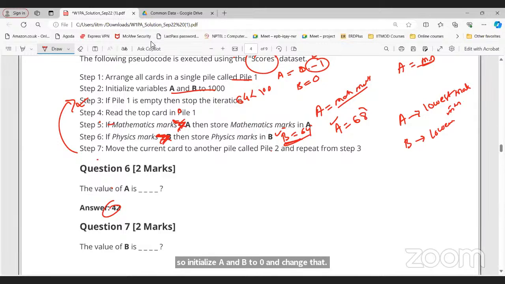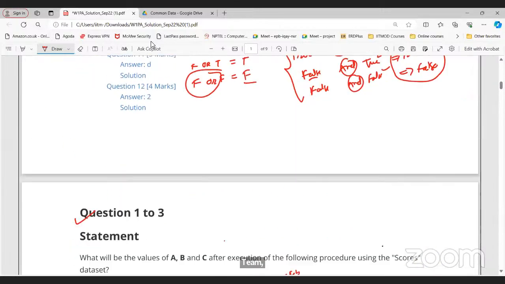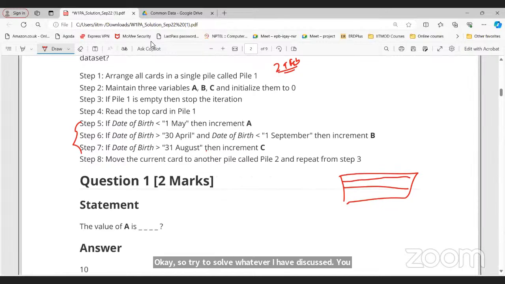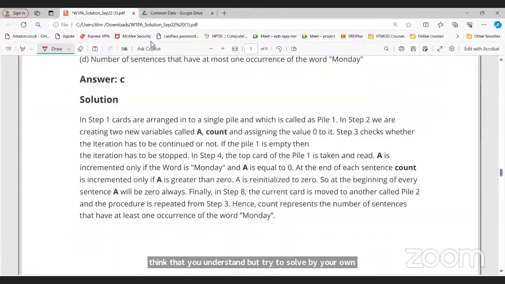Okay. So try to solve whatever I have discussed. You think that you understand, but try to solve it on your own. You may get some doubts, so try to work on that. Okay, so try to solve this question on your own.